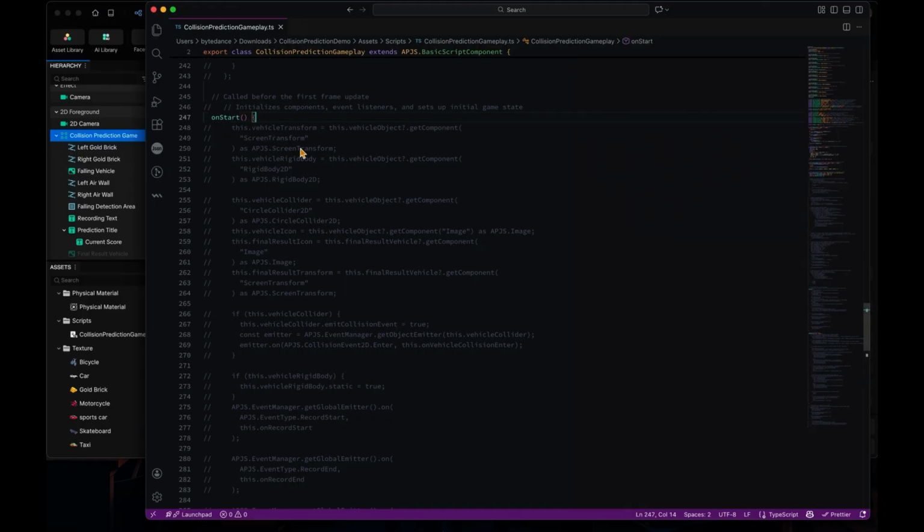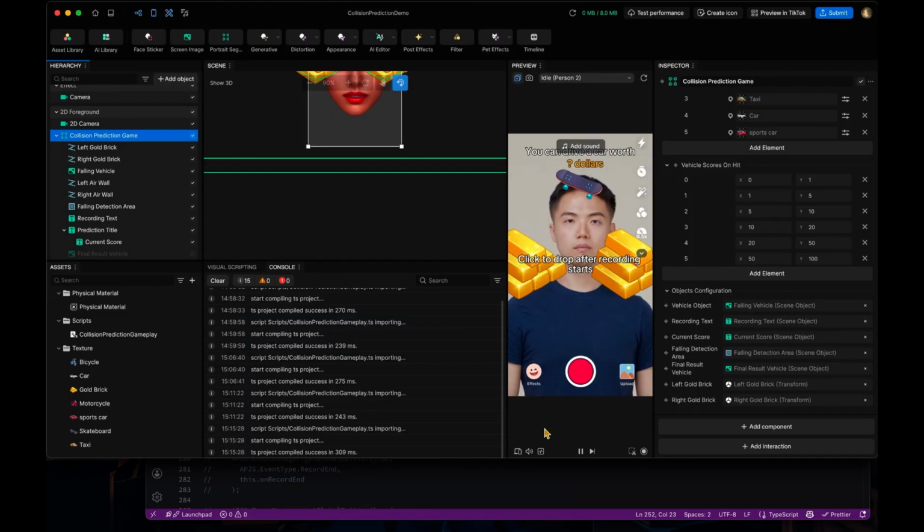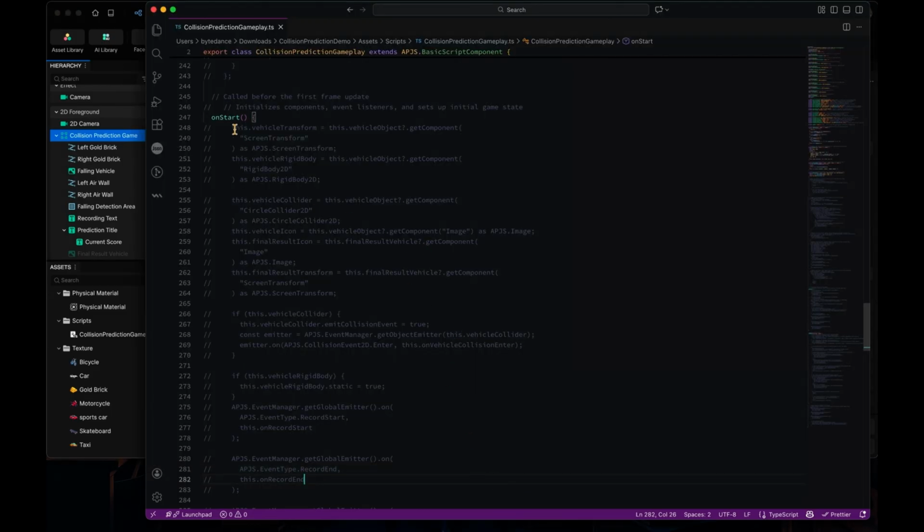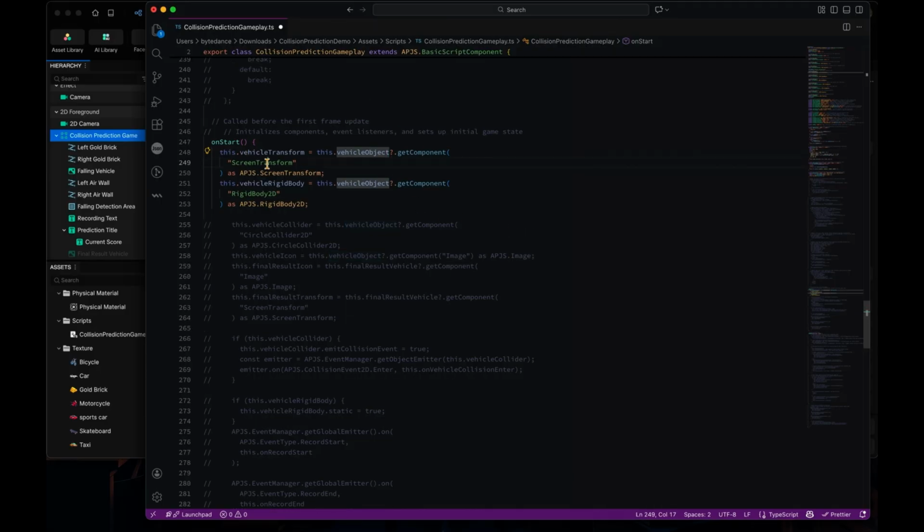After the mathematics calculation functions as the utility functions, we're going to take a look at how the onStart works here, because it will initialize all the state of the game. The first step is to get the screen transforms and the rigid bodies or other components, like the central components, and for these kinds of private variables that we're going to use across the script. You have several ways to do this. One is from the vehicle object, which is a serialized object, you can get the component by the name, which is called scene transform.